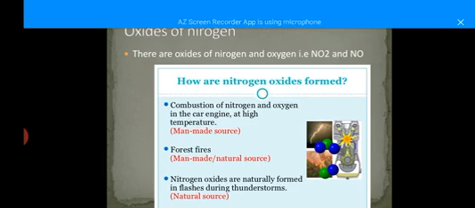Now here are the sources of the oxides of nitrogen. There are two sources: one is man-made, another one is natural. Man-made sources are the combustion of nitrogen and oxygen in car engines at high temperature, and forest fires. In natural sources, nitrogen oxides are found in the flashes during a thunderstorm. When there is rain and a thunderstorm, in this case also oxides of nitrogen are produced. All these pollutants have their properties, their sources, and their effects.